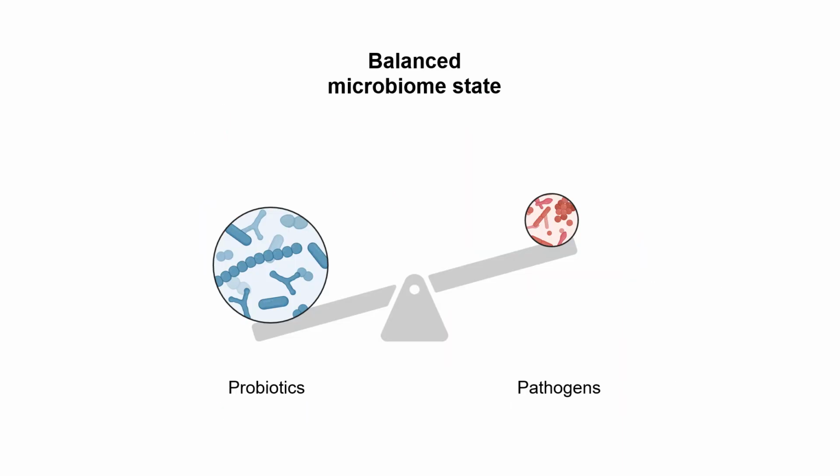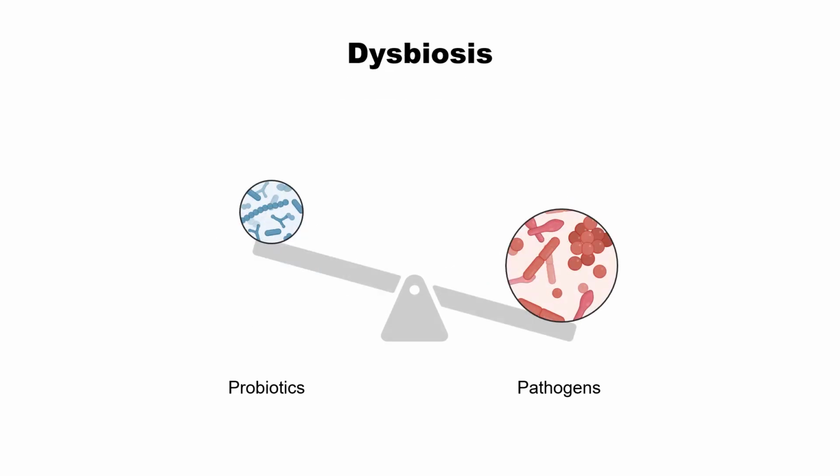In a healthy body, the microbiome should be balanced, with a majority of probiotics and a minimum of pathogens. The last hallmark of aging is dysbiosis. In this case, the pathogens actually surpass the probiotics. This is not a healthy environment.